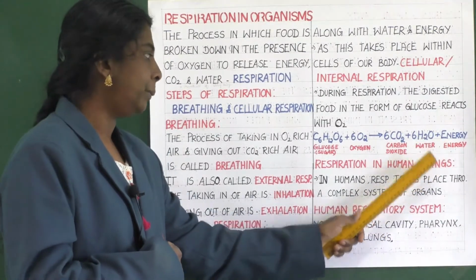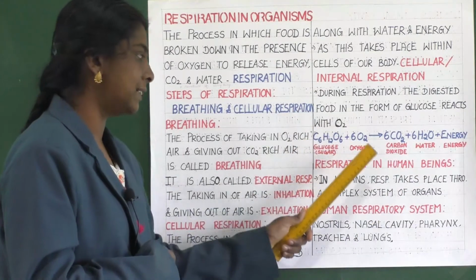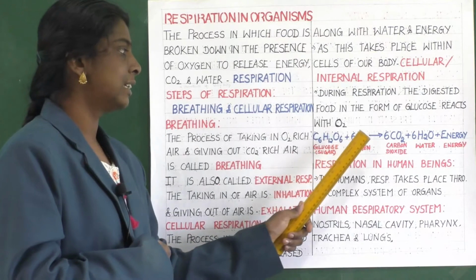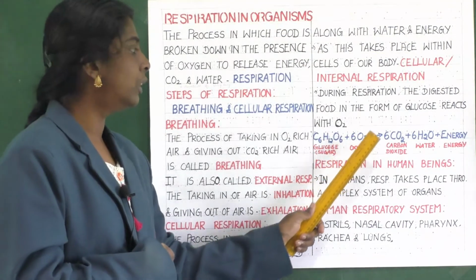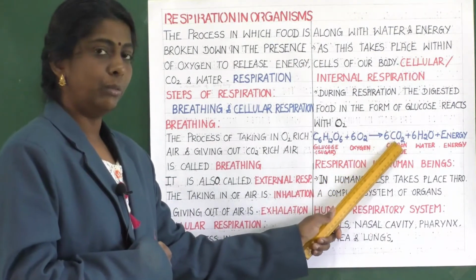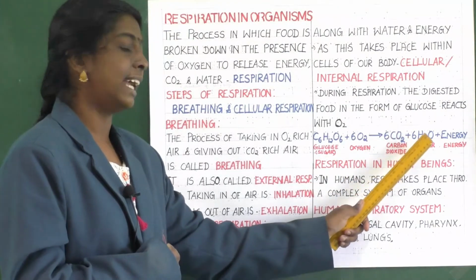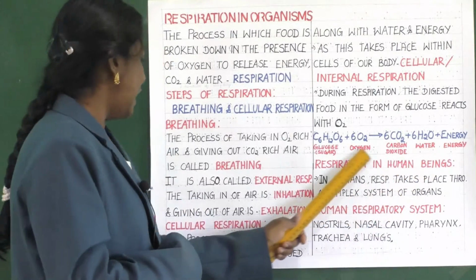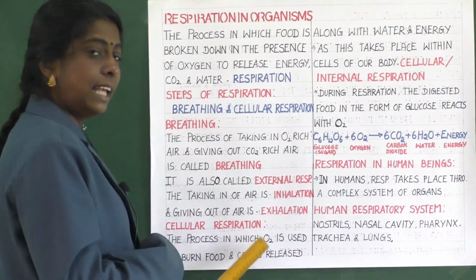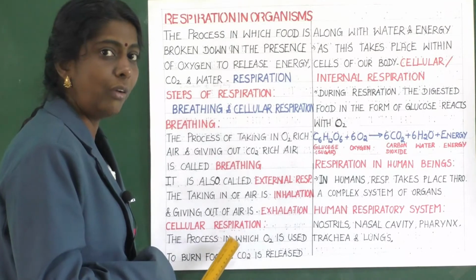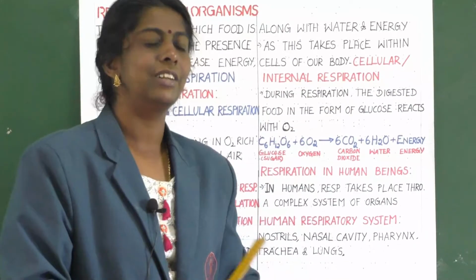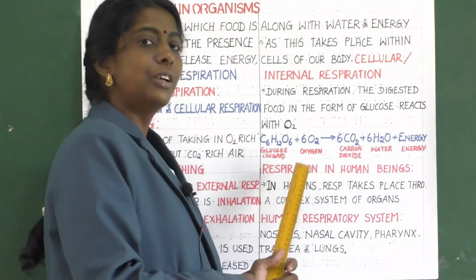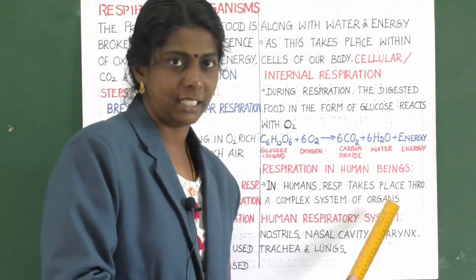So children, I am repeating here: glucose plus oxygen, that is C6H12O6 plus 6O2, gives 6CO2 plus 6H2O plus energy. Okay, so that's what we have about cellular respiration. Yes children, now let us learn about the next thing, that is respiration in human beings.